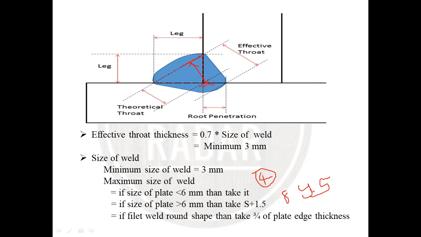If the weld is round shape, then it is taken as 3/4 of the plate edge thickness. Okay,